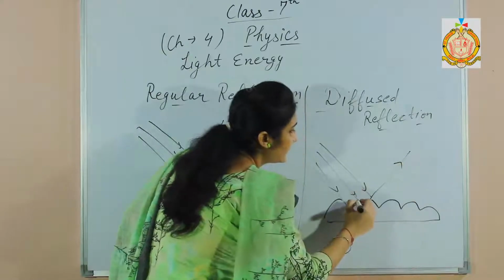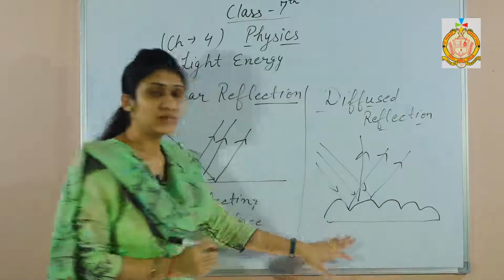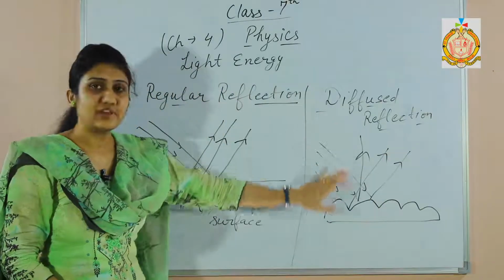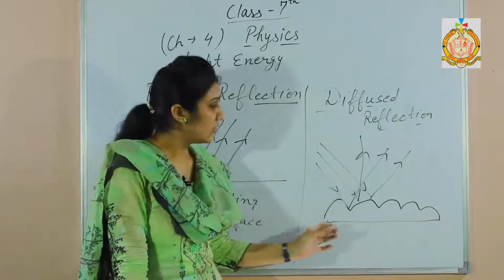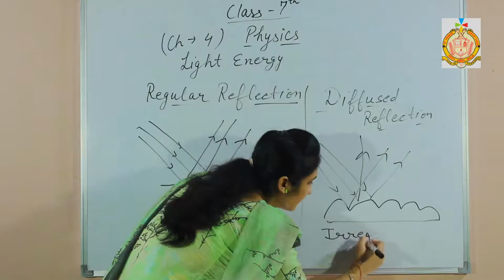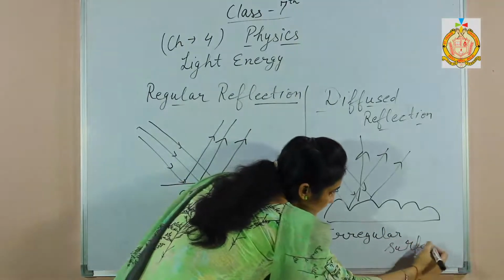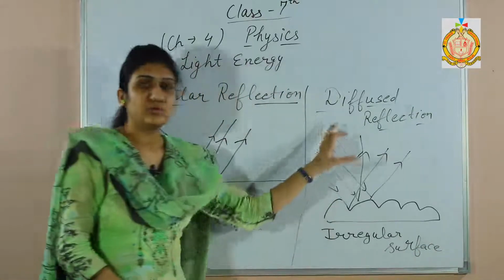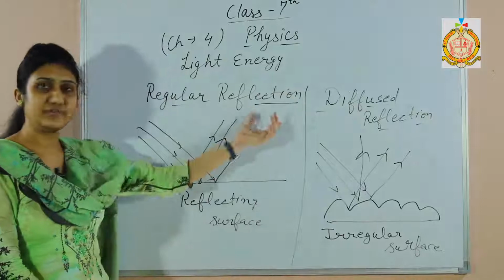Here in this case, these rays are not parallel. In fact, diffuse reflection makes us see different irregular surfaces very clearly. This is an irregular surface. So, in both cases, we are able to see the object because of reflection.